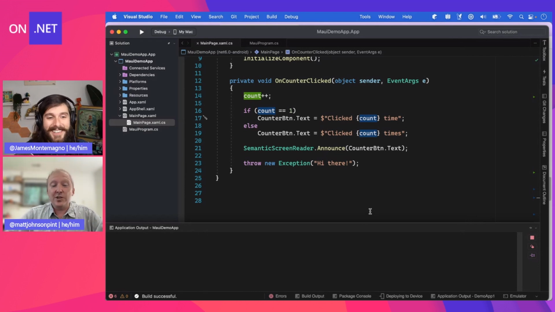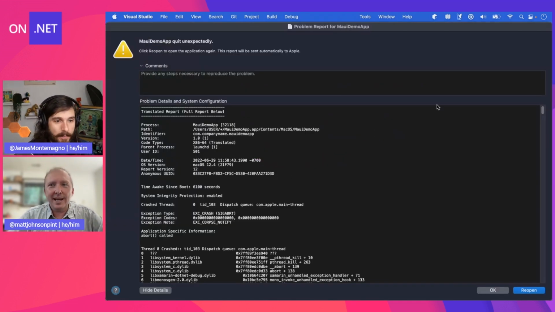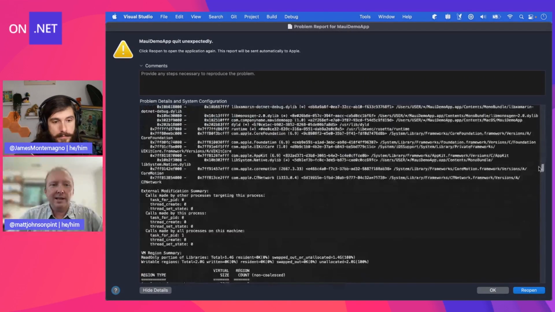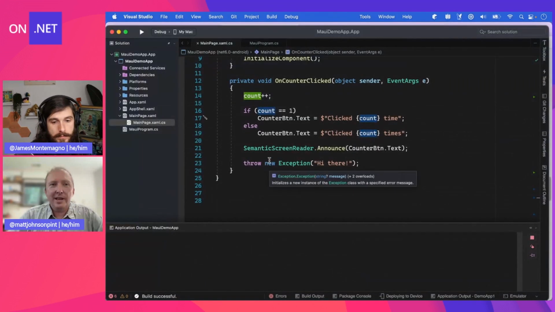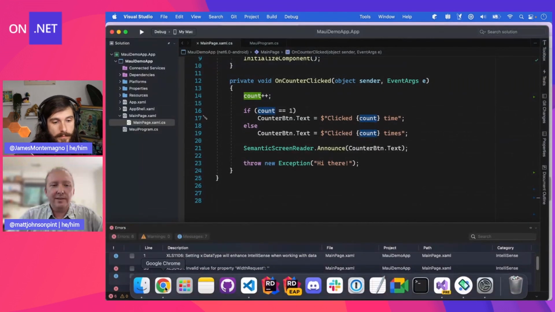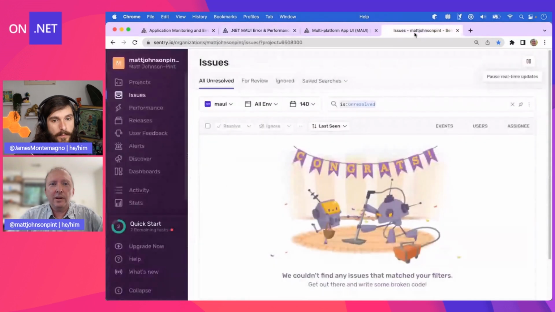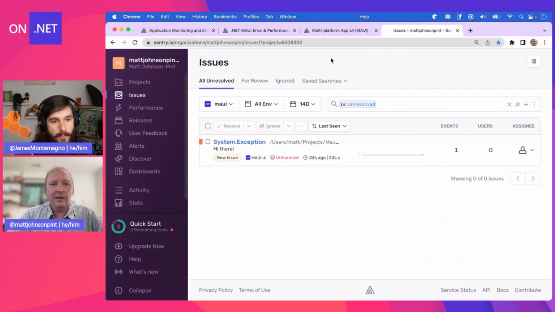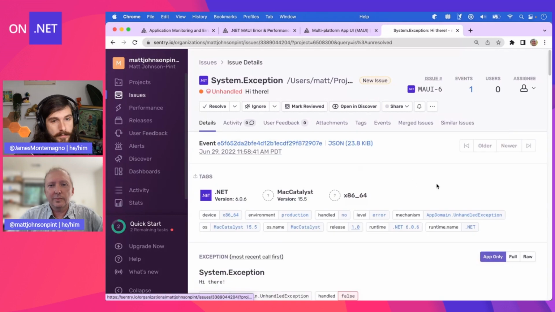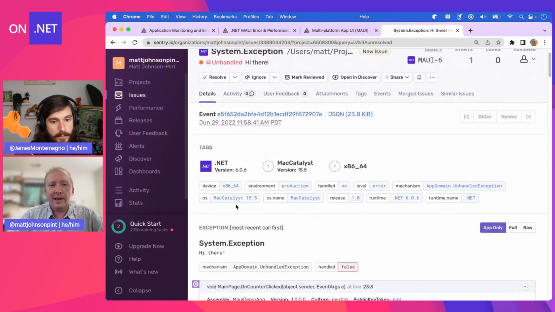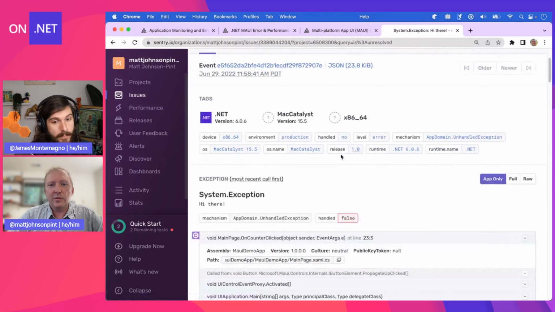Exactly. So you saw that crashed, right? Of course, I get a macOS problem report, which isn't that helpful, really. It doesn't include the stack trace or the other information I need. It's got a bunch of cryptic stuff, but Sentry has that. So we're going to go to Sentry now, and we're going to pull open our Sentry dashboard, and boom, there is the exception that I just threw. And notice it says it was unhandled. So if I click it, you'll see that it came from Mac Catalyst, and it has the release of our application. It was just 1.0 because it's right out of the box.